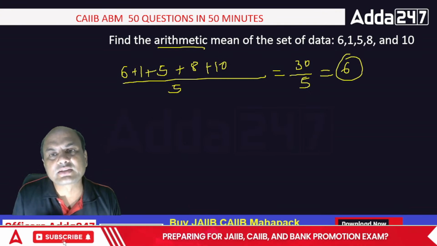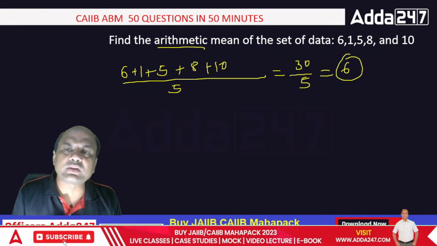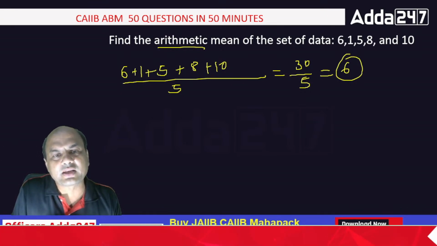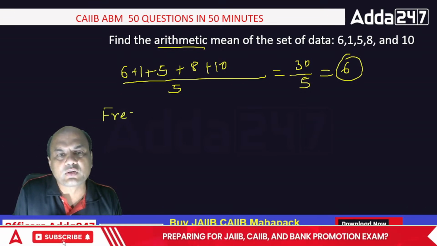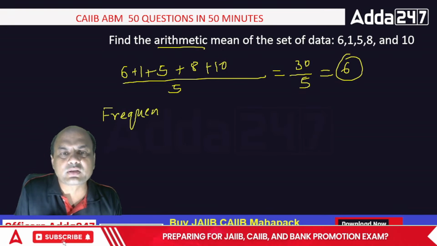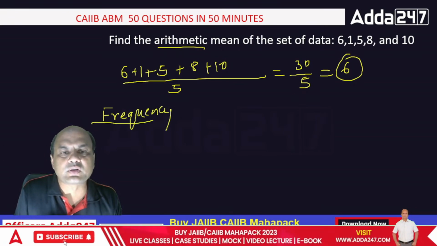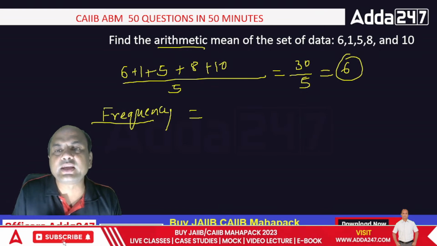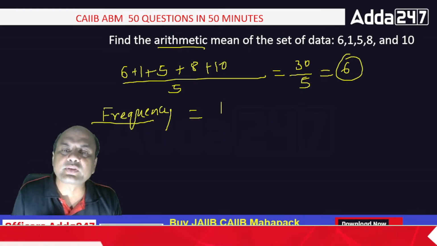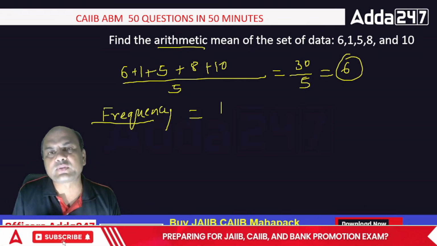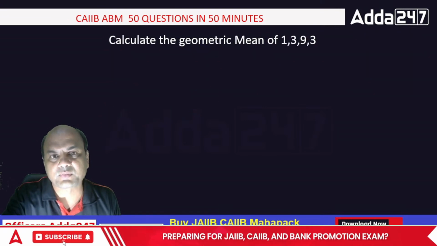Arithmetic mean is 6. What is the frequency over here for each of these elements? Let me get the answer from your side. Frequency for each of these numbers over here. Each number's frequency is 1. Whenever we don't have the frequency given, it is always 1.